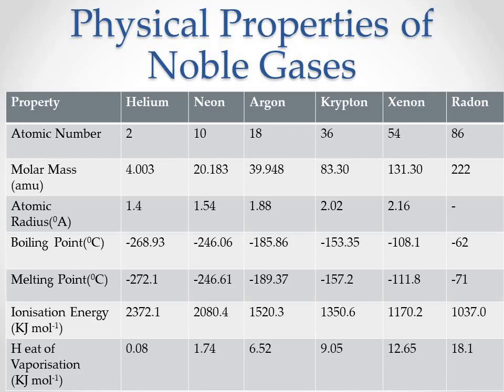The melting point and boiling point of these gases are very low because they have very weak intermolecular forces of attraction. They have filled outermost shells, so they do not interact with each other. So helium has the lowest melting point and boiling point, and melting point and boiling point increase down the group from helium to radon. This is because with an increase in atomic size, van der Waals forces also increase. That means the magnitude of van der Waals forces increases with increase in size of noble gases.